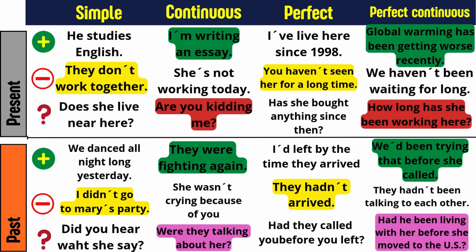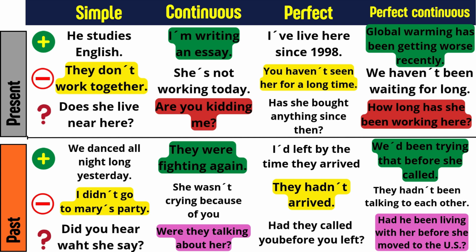So can you see we have two activities here? I left and they arrived. What happened first? Well, definitely I had left. That happened first, and then they arrived, right? So when I'm going further in the past, I can use this past perfect. And in past perfect, of course, we're going to use the auxiliary have, but in past. So it's I had or I hadn't, you had or you hadn't. And always, this is a perfect tense, guys. We need to use, of course, a verb in past participle.